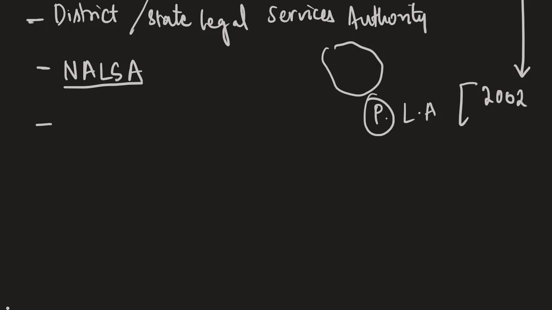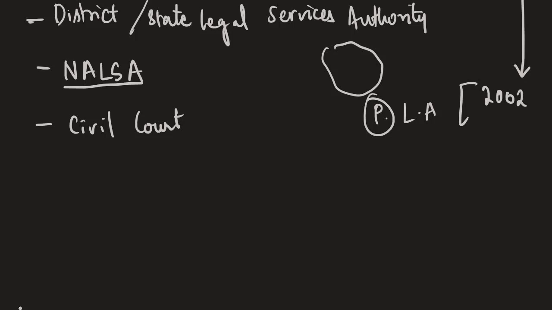As far as the powers of the Lok Adalat are concerned, it is vested with the same powers that a civil court has. It also has the powers to specify its own procedure, how it is going to function with respect to any dispute that comes before it.